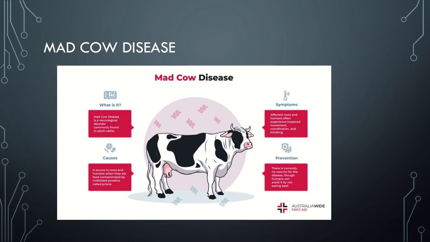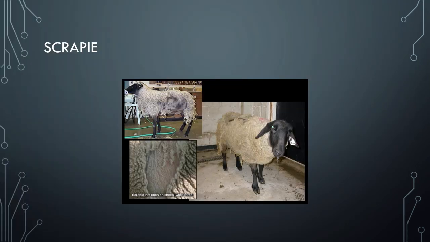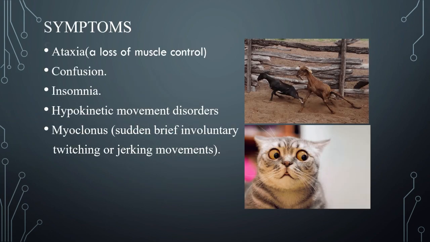As you can see, there is mad cow disease. You will feel that the cow is kind of mad, wandering here and there on its own, and as I told you, it is caused by prions. When the cow eats food which includes prions, the disease is caused. Then there is scrapie, which I discussed earlier, a fatal degenerative disease affecting the nervous system of sheep and goats. It is one of several transmissible spongiform encephalopathies and is thought to be caused by prions.